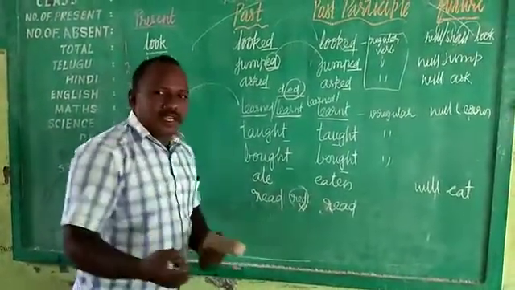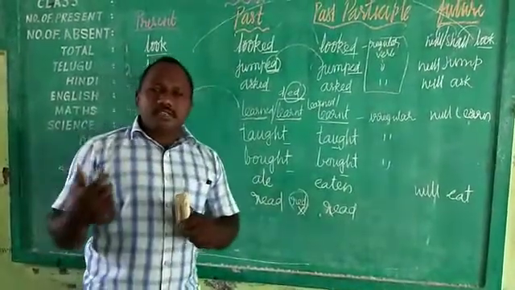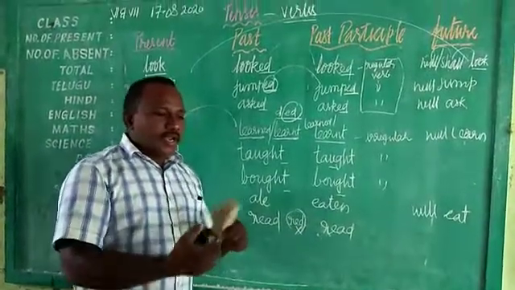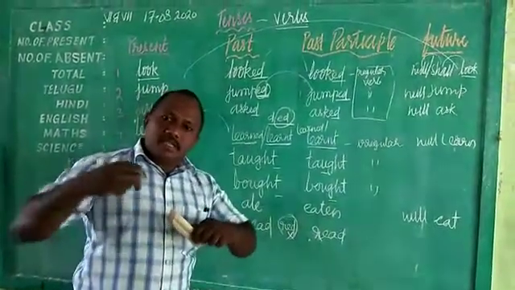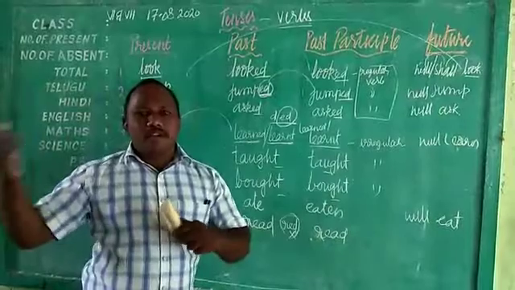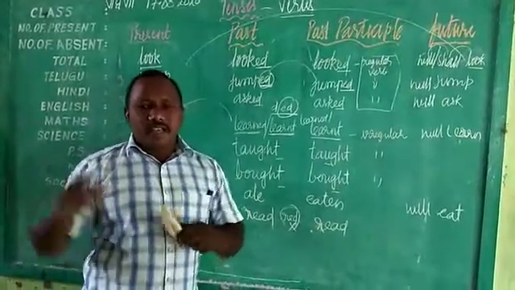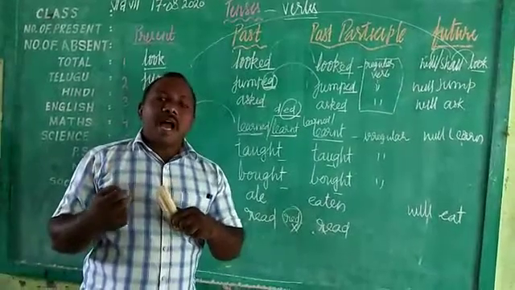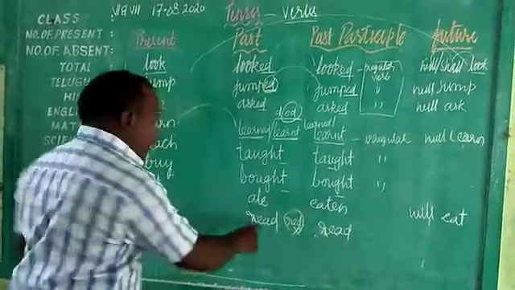If you want to make a sentence, children, in present tense: I read now. If you want to say past tense: I read yesterday, but don't pronounce it as present. Yesterday means past tense, so you can't say it the present way. You should say I read yesterday. So that's the way you have to pronounce it, children.